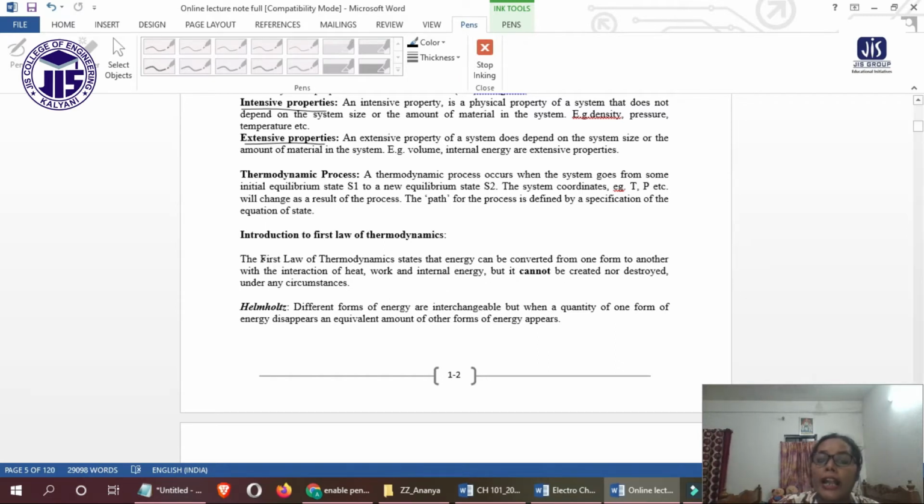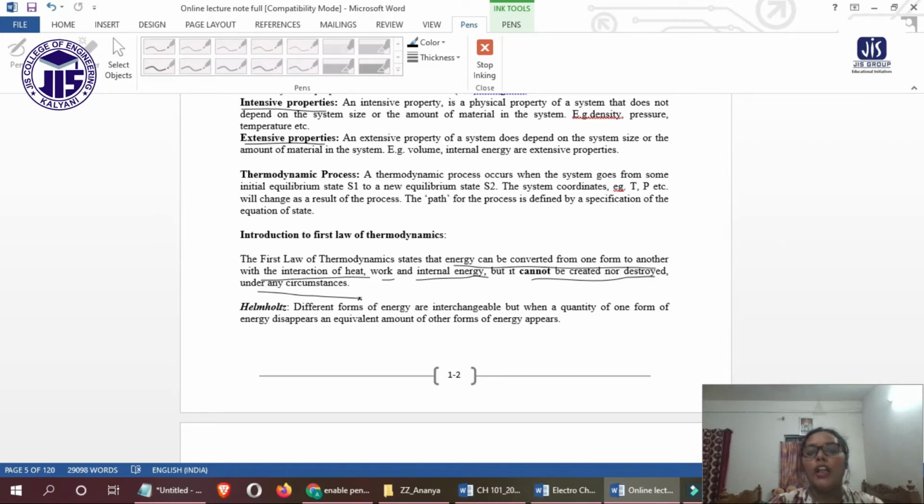According to the first law, energy can be converted from one form to another with the interaction of heat, work, and internal energy, but it cannot be created or destroyed under any circumstances. This is the statement of the first law.